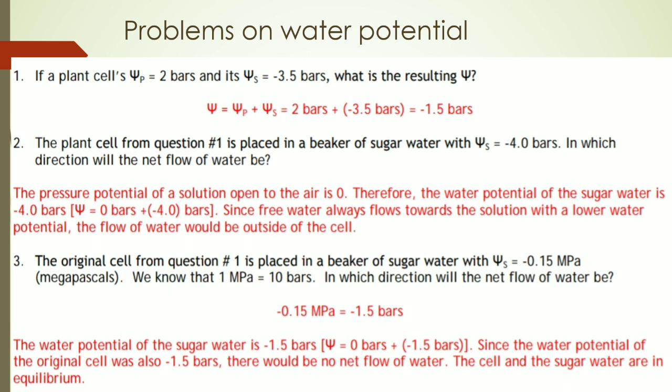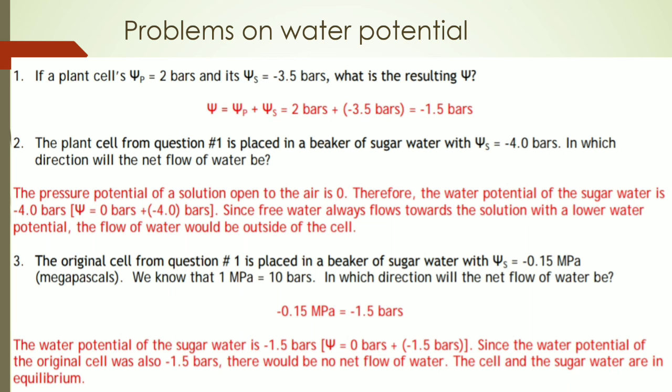Now comes the third problem: the original cell from question 1 is placed in a beaker of sugar solution with solute potential equal to minus 0.15 megapascals. We know that 1 megapascal is equal to 10 bars. In which direction will the net flow of water be? Here we have to notice that there is no pressure potential again, but here it is given in megapascals.